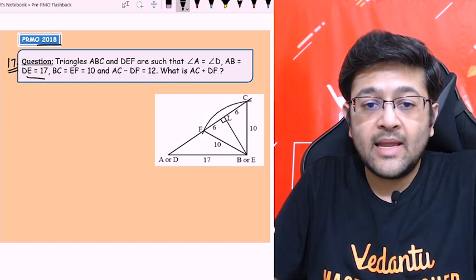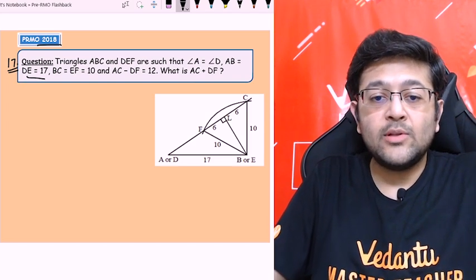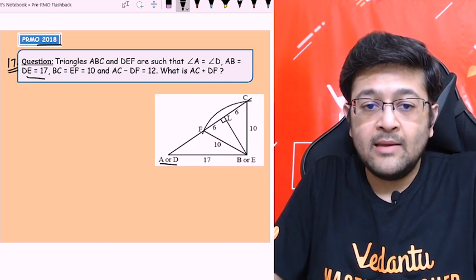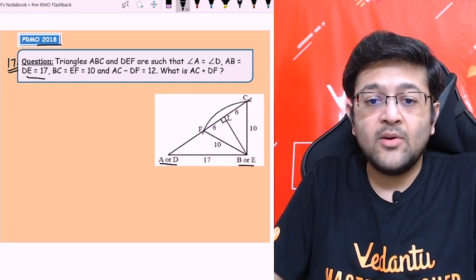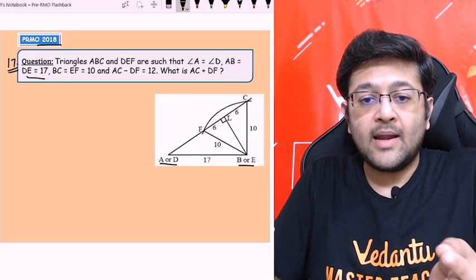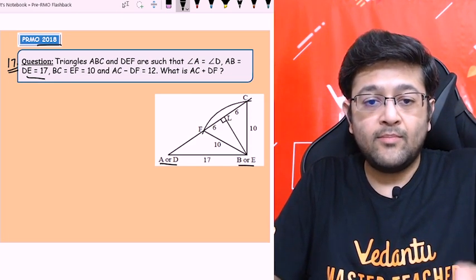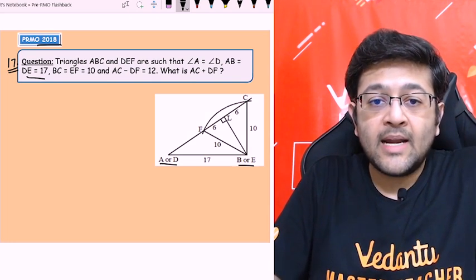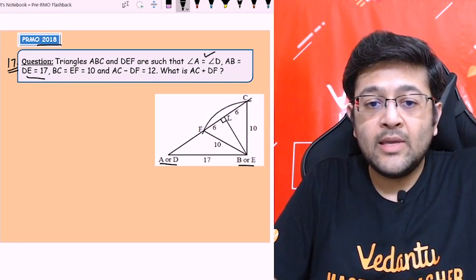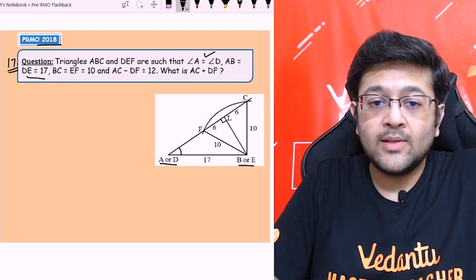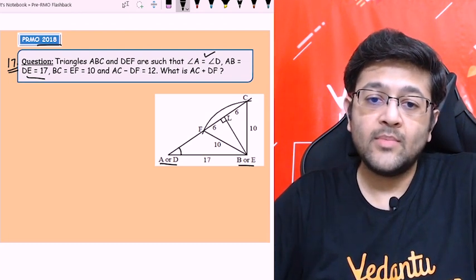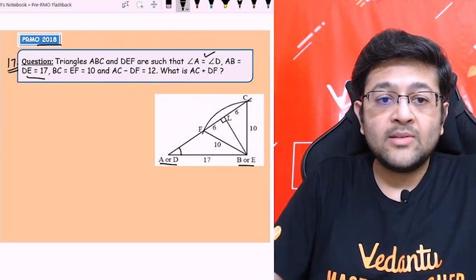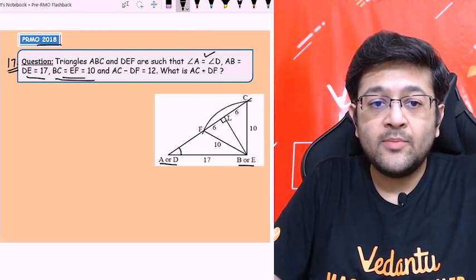So let's say I've drawn the line AB and DE are equal, so I have made them overlapping. Okay, so this point can be thought of as A or D both, and this is B or E because length भी same है, and I've written the end points as the points A and B and D and E also. And after that, angle A and angle D are also equal, so that this angle is also equal. So let's say I've drawn this line AC, long line, right, like this. After that, it is also given that BC equal to EF should be 10.